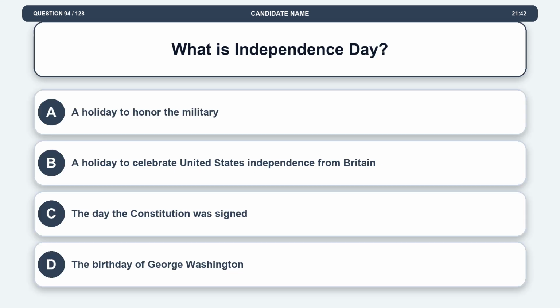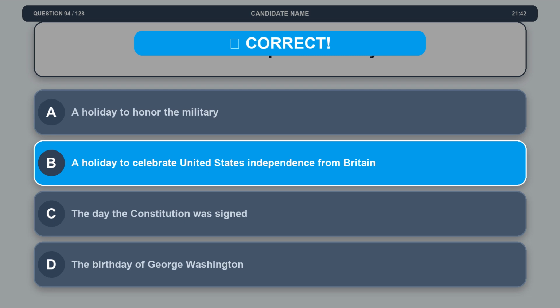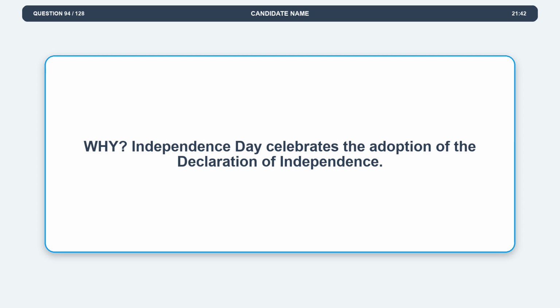Question 94. What is Independence Day? Option A, a holiday to honor the military. Option B, a holiday to celebrate United States independence from Britain. Option C, the day the Constitution was signed. Option D, the birthday of George Washington. The correct answer is option B, a holiday to celebrate United States independence from Britain. Explanation. Independence Day celebrates the adoption of the Declaration of Independence.